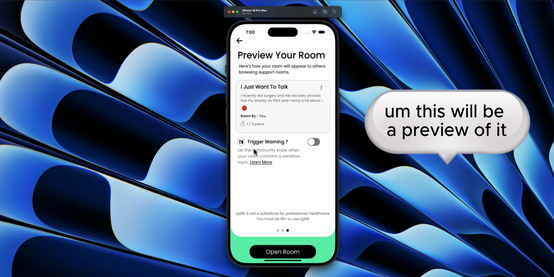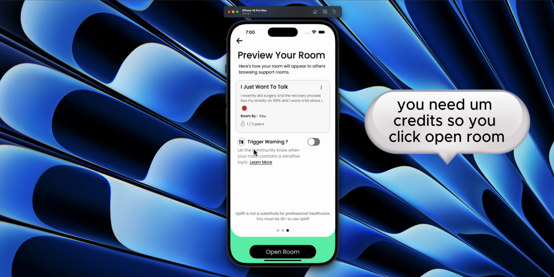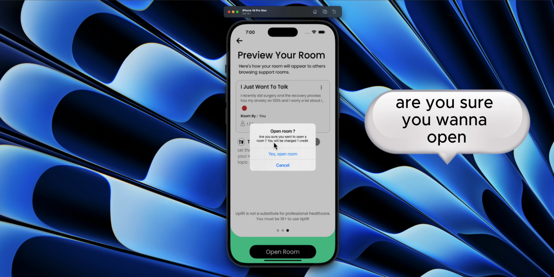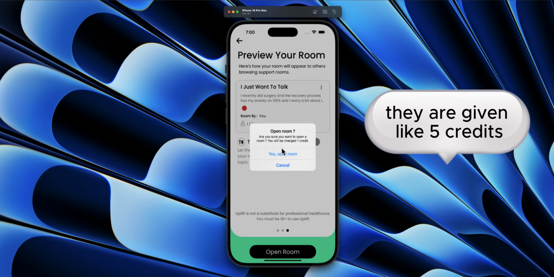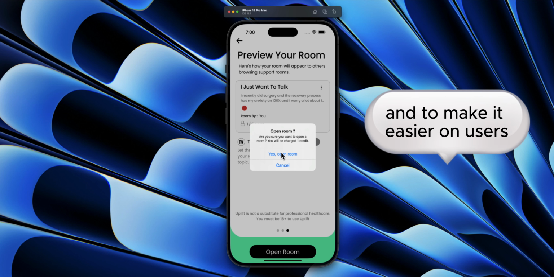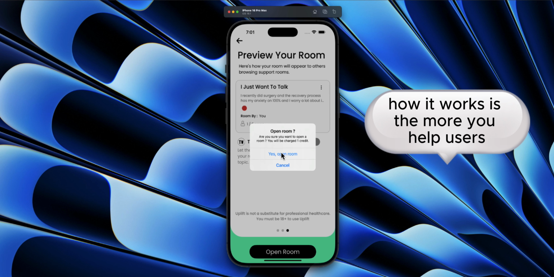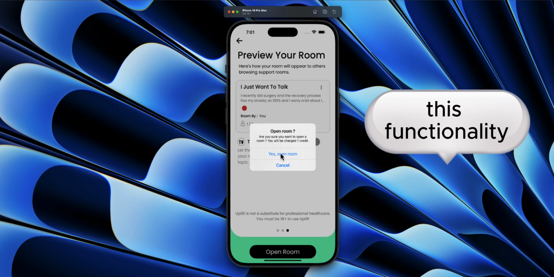This will be a preview of it. To open rooms in general you need credits. So you click open room, and you'll be asked if you are sure you want to open a support room. You'll be charged 1 credit. By default, when users sign up, they are given 5 credits. To make it easier on users, the more you help users, the more kudos you earn. The more kudos you earn, it converts into credit, and the credit is used to open support rooms. This functionality is planned to change in the near future with the next update.